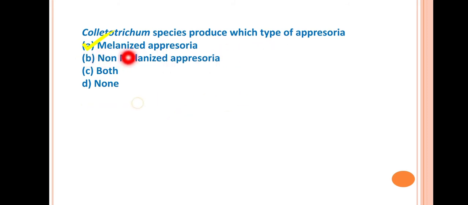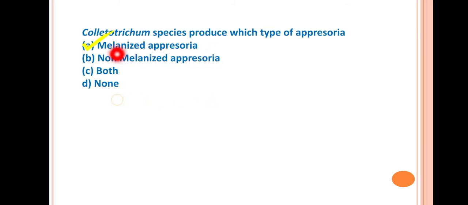In melanized, melanin is present and it is black in color, whereas non-melanized appressoria do not contain melanin and are not blackish. Colletotrichum species produce the melanized, blackish appressoria which contain the melanin pigment.